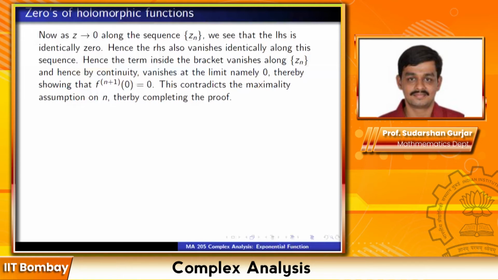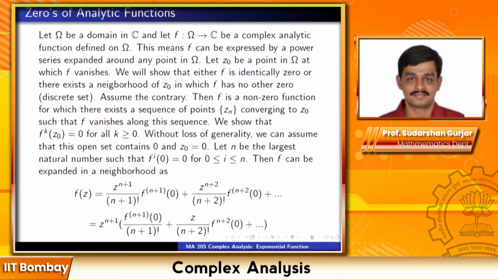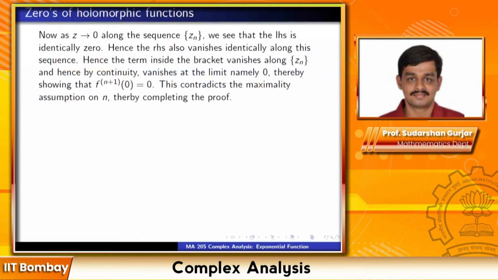So the term inside the bracket vanishes along Zn. By continuity it will also vanish at the limit, but the limit of Zn is 0, so the term inside the bracket also vanishes at z equal to 0. But what happens when you substitute z equal to 0 for the terms inside the bracket? All the other terms vanish, and you will be left with the n plus first derivative at 0 equal to 0. But this contradicts the maximality assumption on n, thereby completing the proof. n was the largest number such that the first n derivatives are 0. But now we have shown that the n plus first derivative is also 0. So that contradicts the maximality assumption on n, thereby completing the proof.